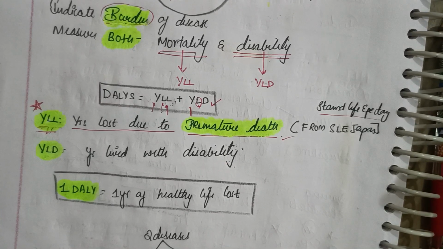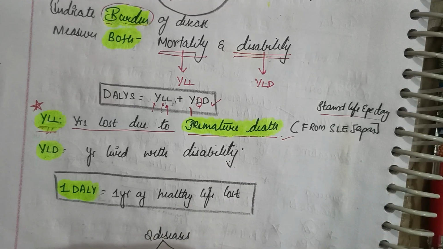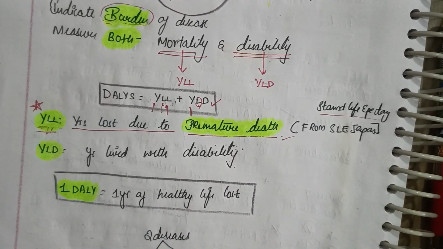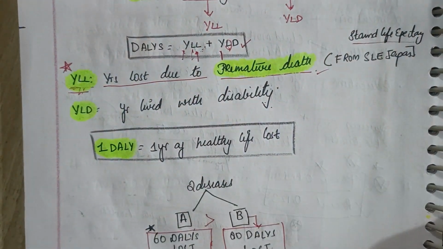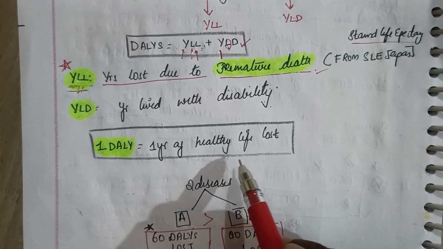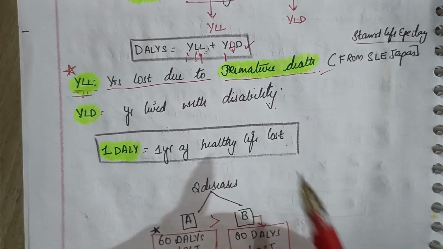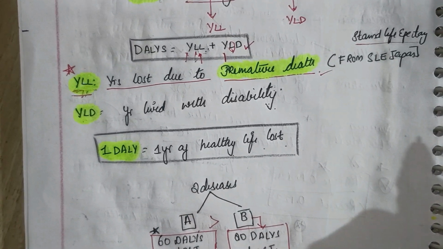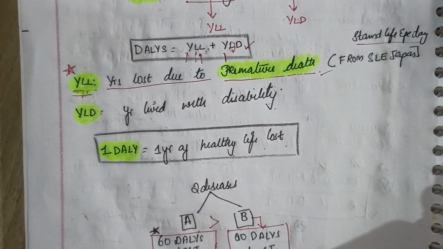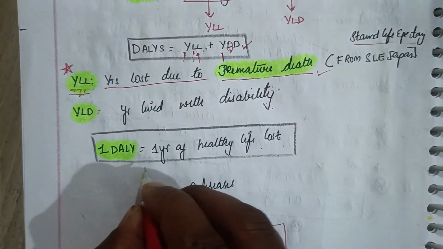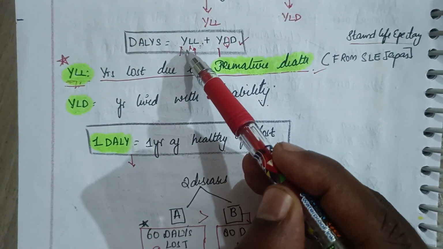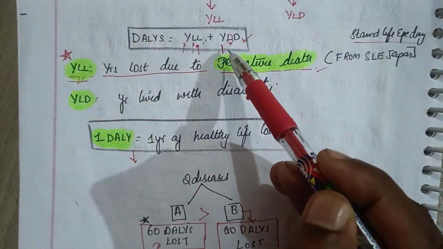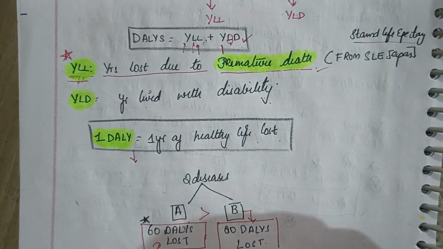So we need to understand in basic points, right, that one DALY is 1 year of healthy life lost. 1 year of healthy life lost. Now I've told you the formula of DALY, that is YLL, years of life lost, plus years lived with disability.